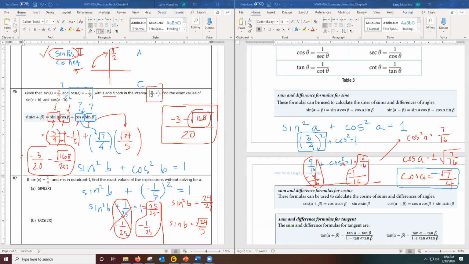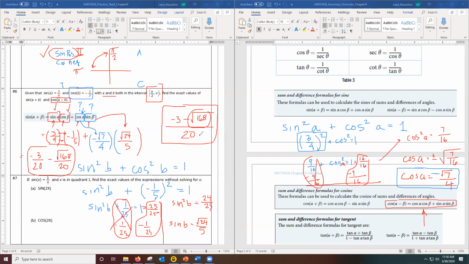Now, we didn't do cosine A minus B yet, and I'm going to skip over that unless someone has a question. For cosine A minus B, that's going to be a lot faster. I'm going to use this formula, but I already have all the ingredients worked out. Because now I know sine A, sine B, I know cosine A, cosine B, so now that's just going to be a matter of plugging it in. So part A of this problem really involved a lot of the work to solve the problem.